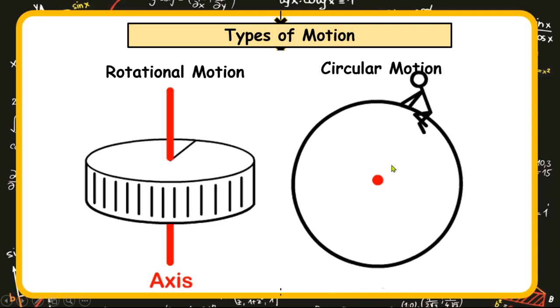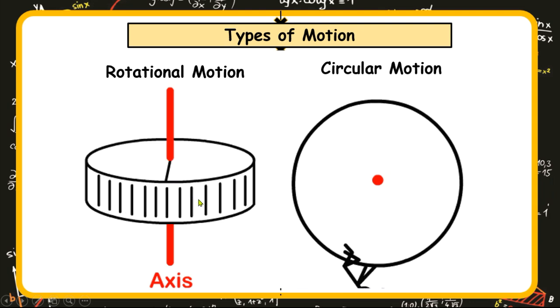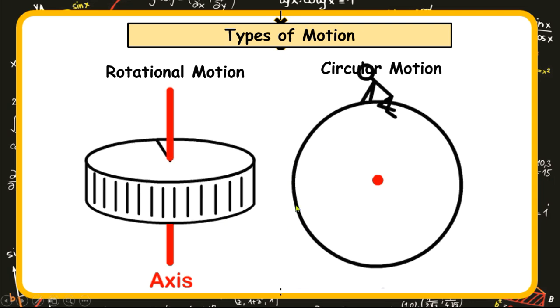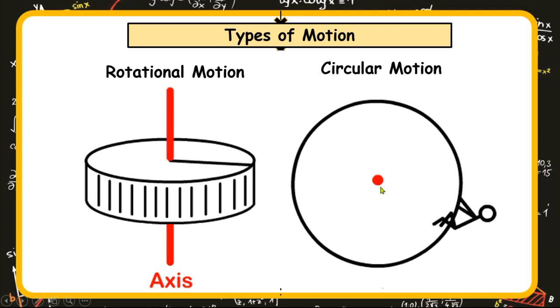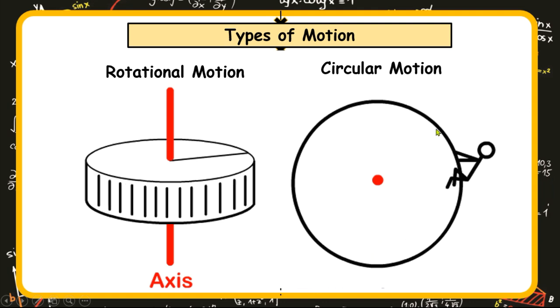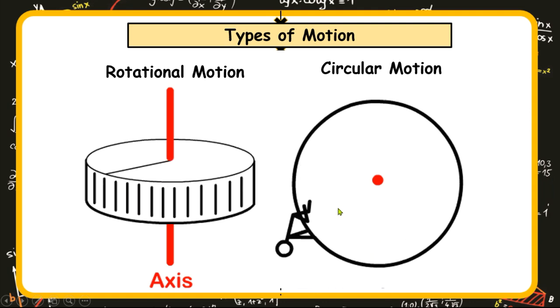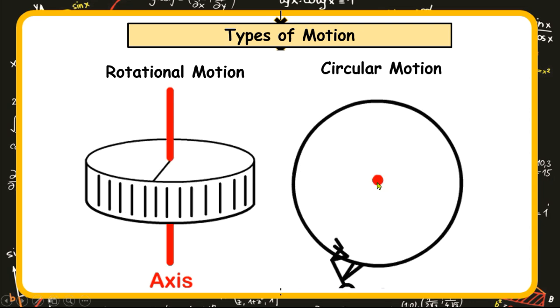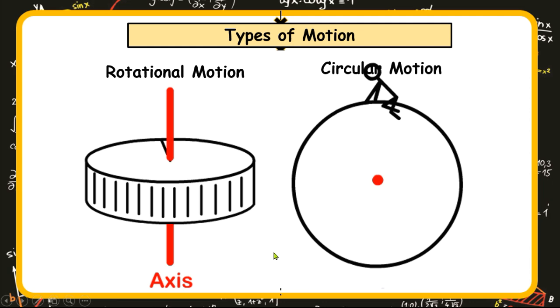So with circular motion, like rotational, they all move on a circular path. But for circular motion, the point of rotation lies outside the body. So this person could be said to be in circular motion and not rotational motion. The simple understanding is that the point of rotation lies outside his body.